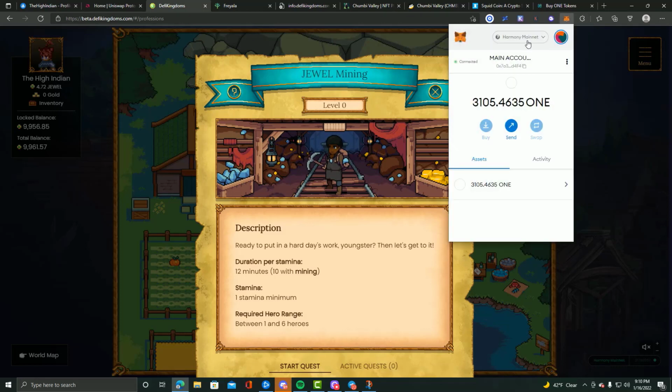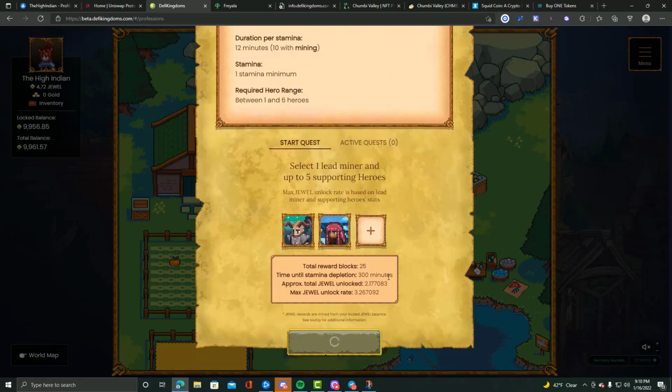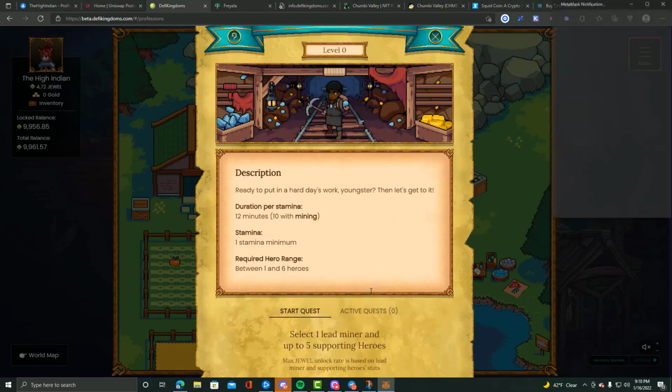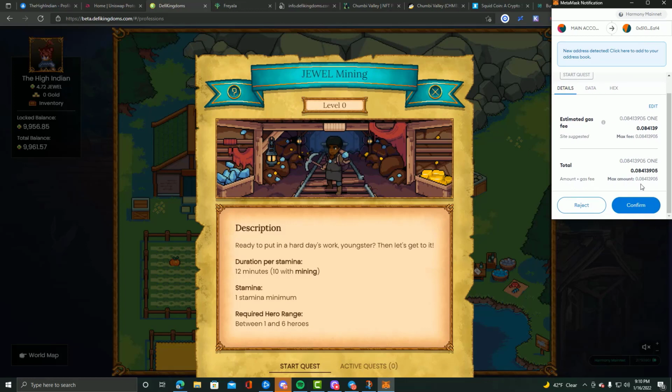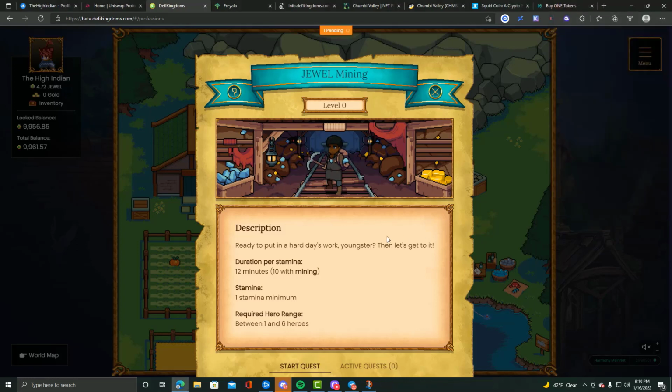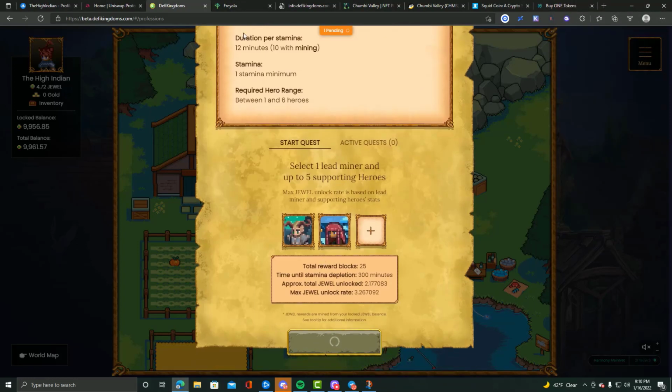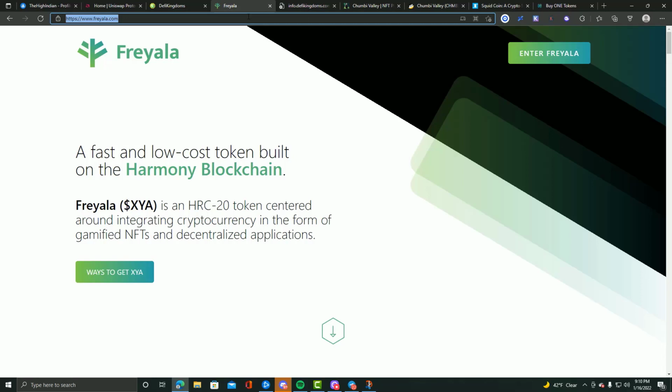I know Harmony 1 has been having a lot of network issues lately because of congestion. It has seen a good price impact, and I think we've been onboarding a lot of users, and I feel like I have a lot to do with that. Now, this costs a little more. You can see it costs 0.081. I'm thinking that's because I'm doing 2 heroes at a time, so let's go see how much that was actually.